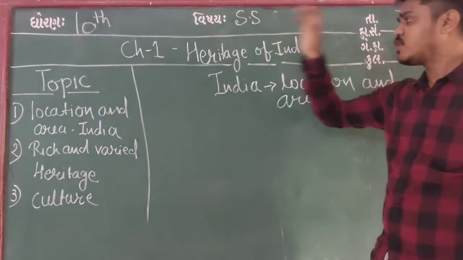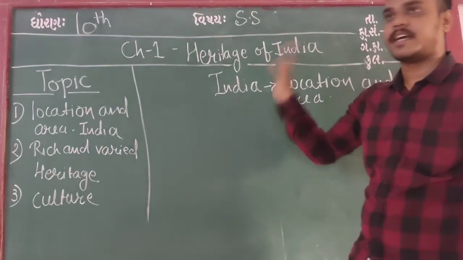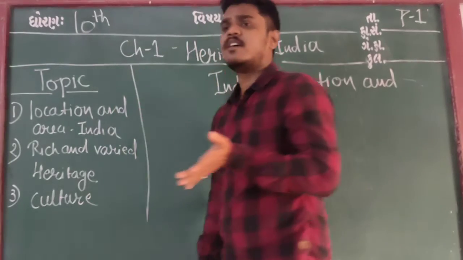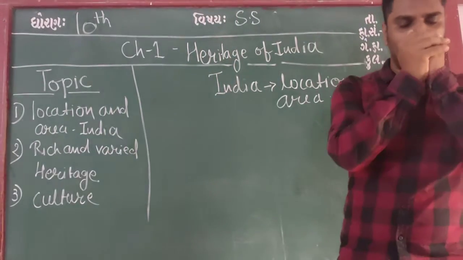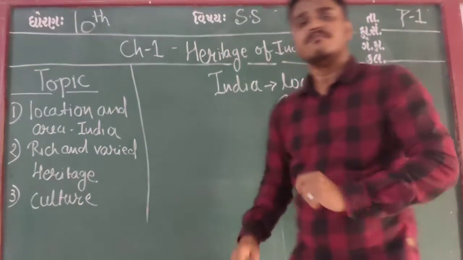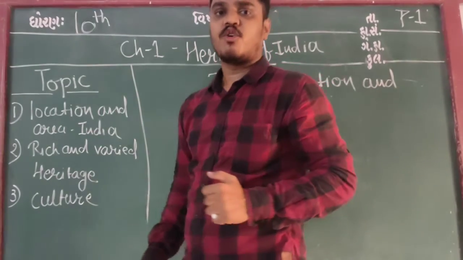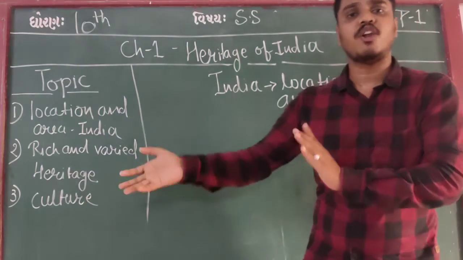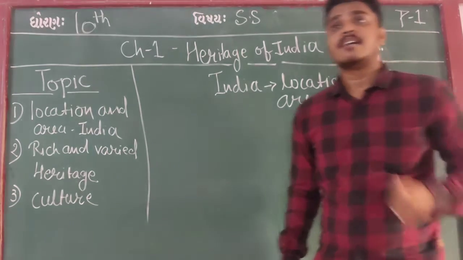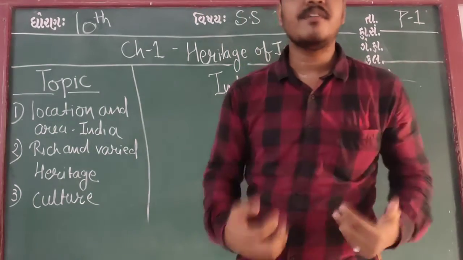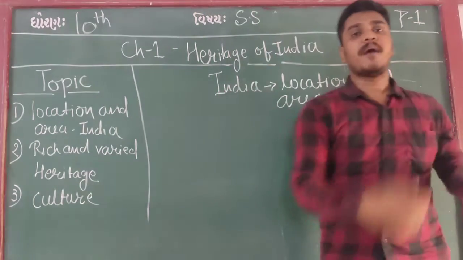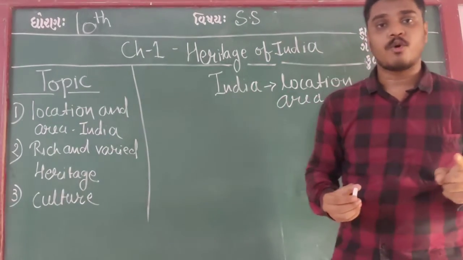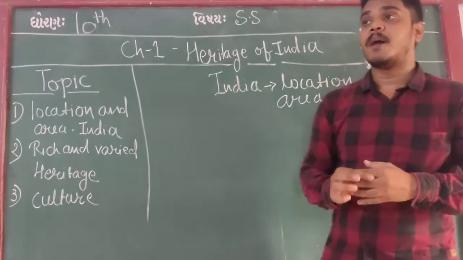Just discuss about the heritage, not cultural heritage, just heritage. What is heritage? Heritage is that particular thing, it may be physical or emotional. Mostly it is possible that it may be physical only. It is something given by our forefathers, by our ancestors, in any form, for example, a book, a new discovery, a monument.